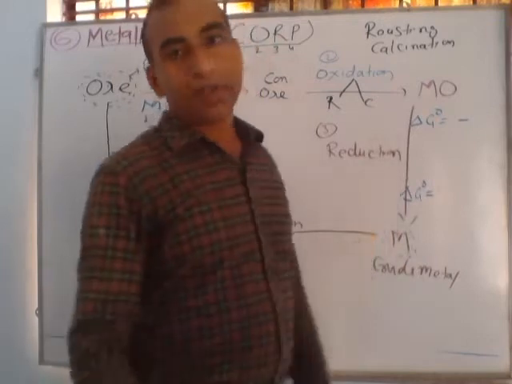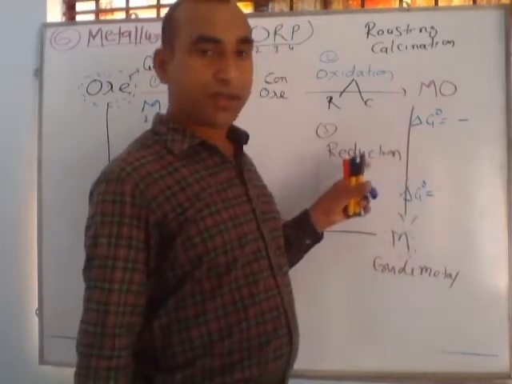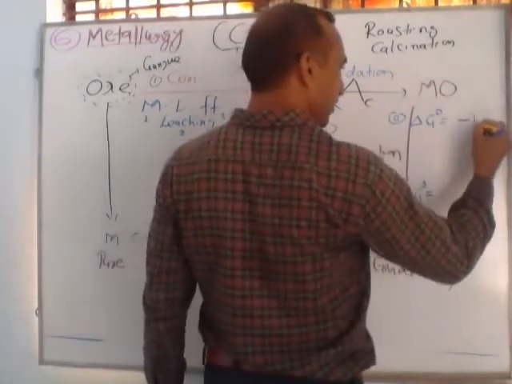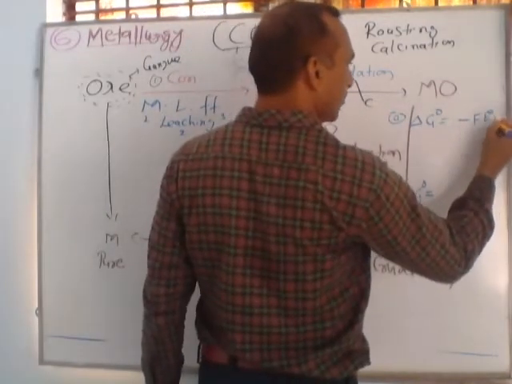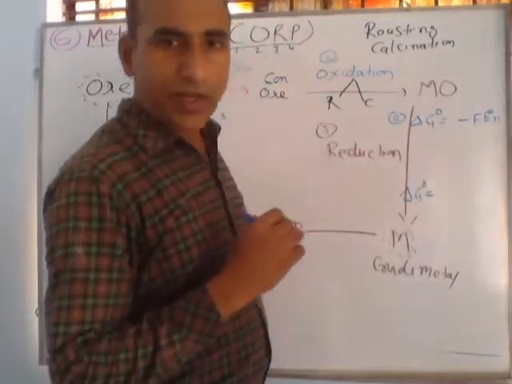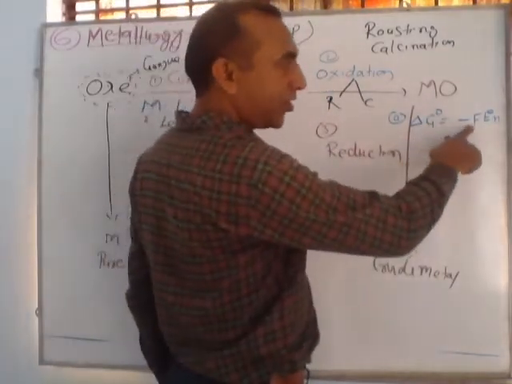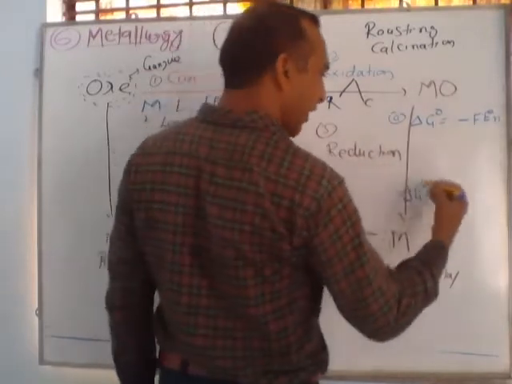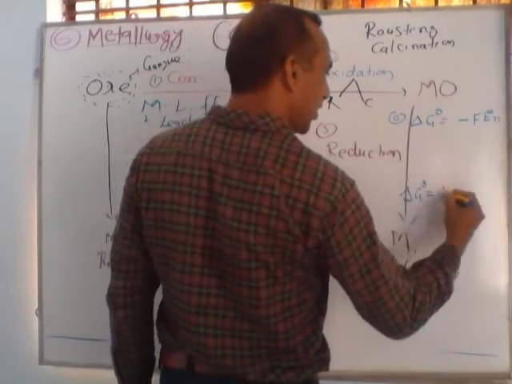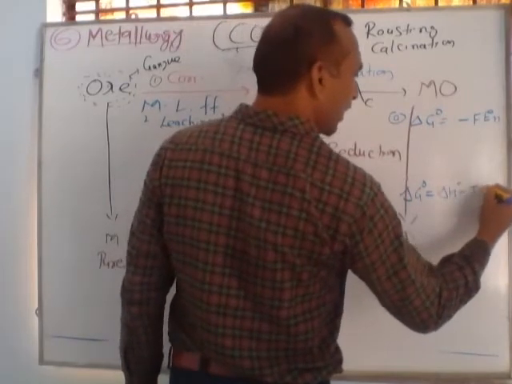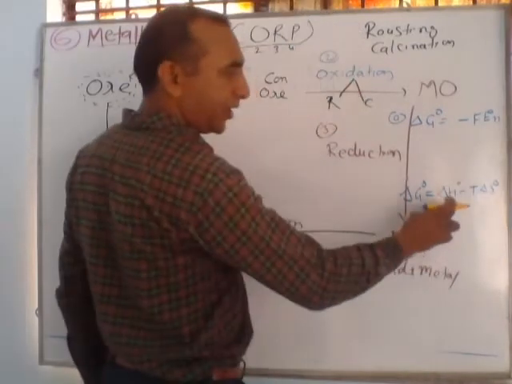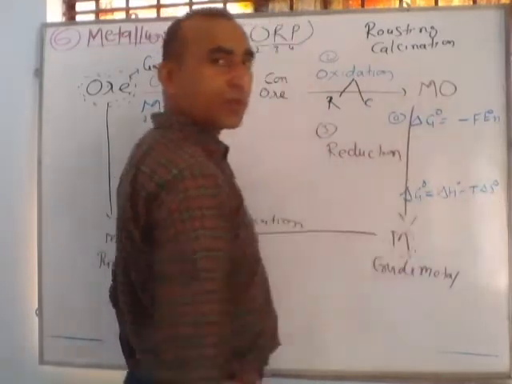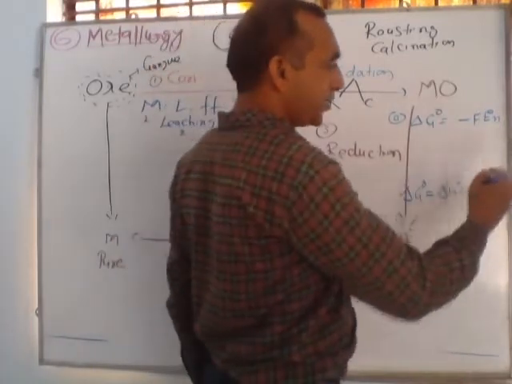There are two different principles here in the process of reduction. First, the formula of del G naught is number 1, this formula: del G naught equals negative nFE naught, where F is the Faraday constant, E naught is the standard electrode potential, and n is the number of electrons. Otherwise another formula: del G naught is equal to del H naught minus T del S naught. Here change in enthalpy, absolute temperature and change in entropy, all are in standard form.